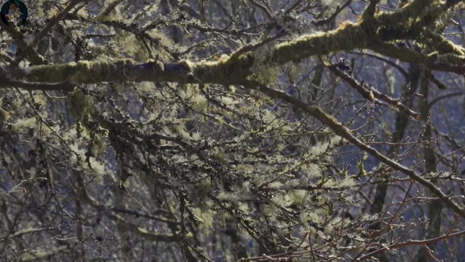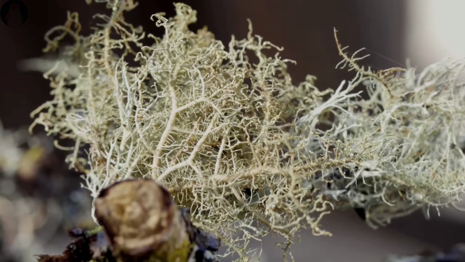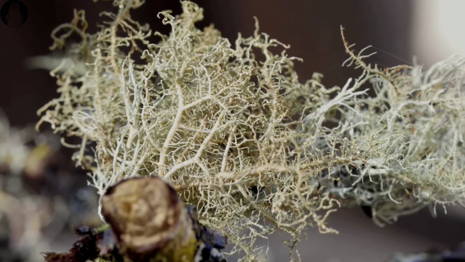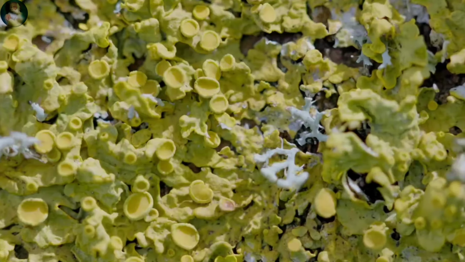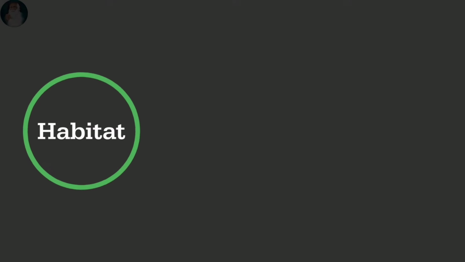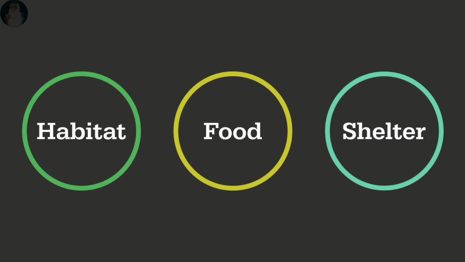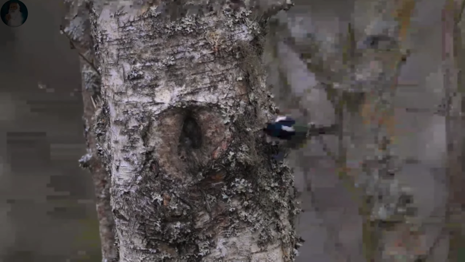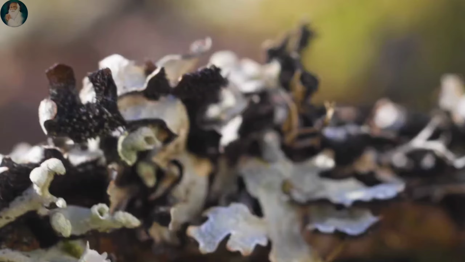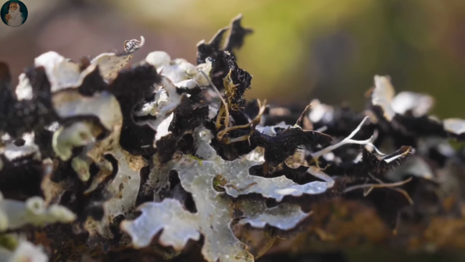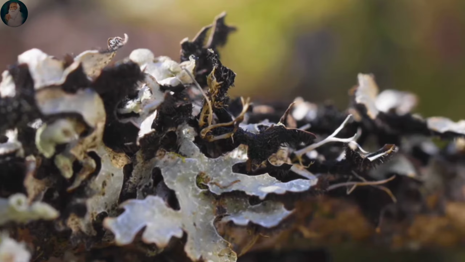Now, looking at lichens, you might not think that they're particularly important in the grand scheme of things. Well, it turns out lichens form key roles in ecosystems around the world. First of all, they provide habitat, food, and shelter for a whole array of other organisms. This could be a bird using lichen for a nesting material, or even a home for a very small organism, like a tardigrade.